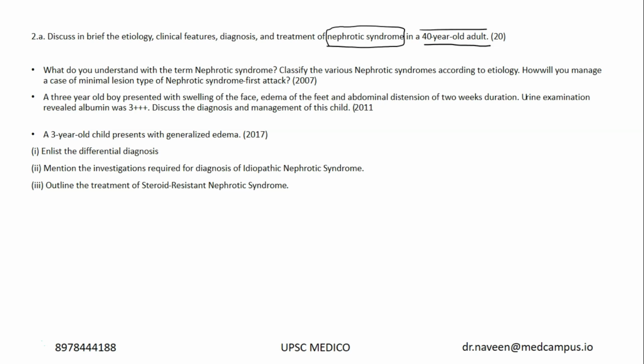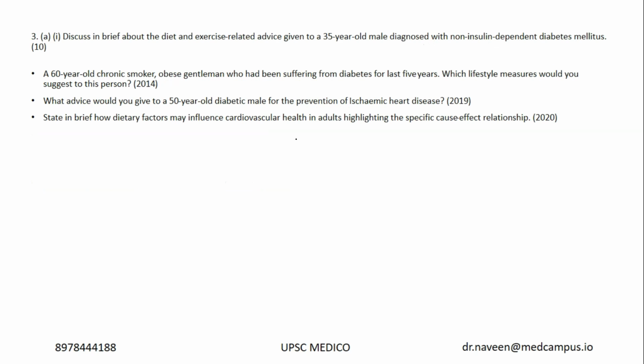How do you do histological examination? Apart from that, etiology, clinical features and treatment, they almost remain same. Etiology point of view, it is more of not congenital, it is more of acquired variant. Acquired causes of nephrotic syndrome are more, and more common acquired causes are two: diabetes mellitus and AIDS. Okay, anyway, you will get a model answer for this. Just go through them, but it's not a new question. There are many questions asked in this regard in 2007, 11 and 17 about the nephrotic syndrome part.